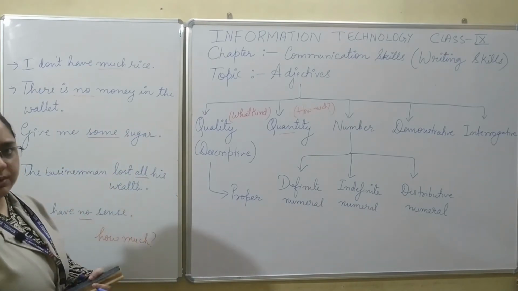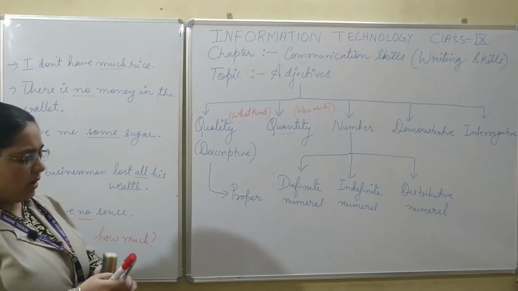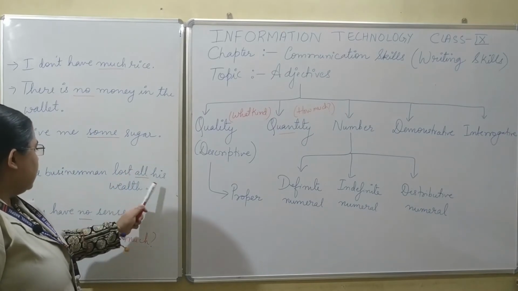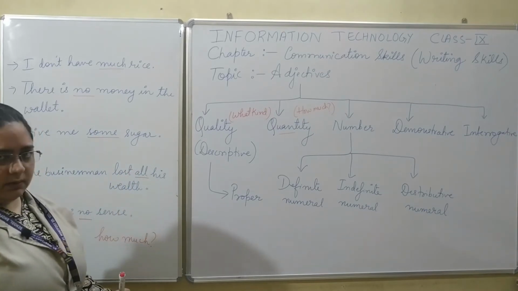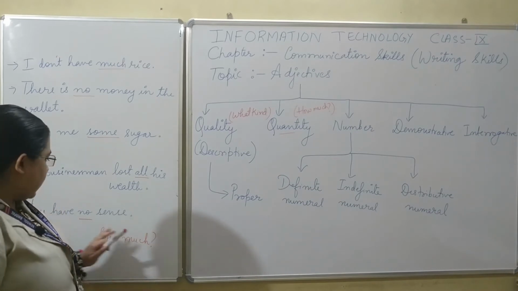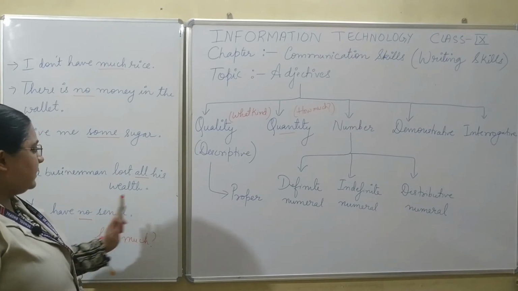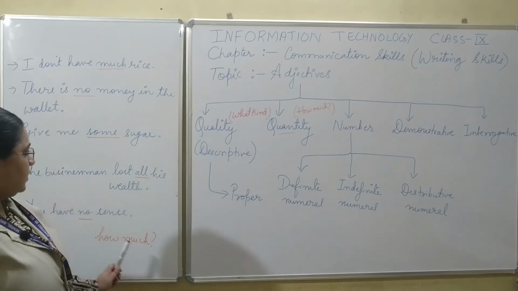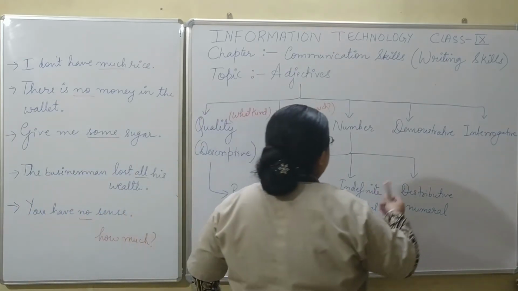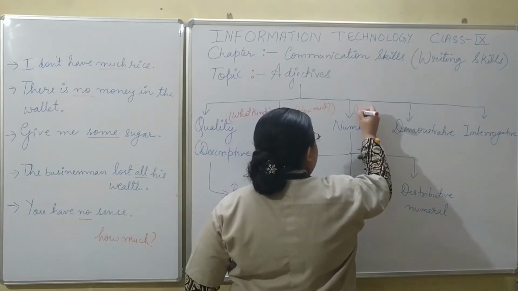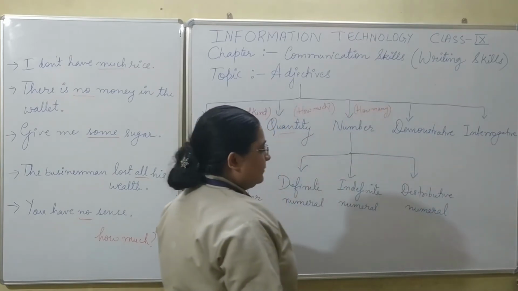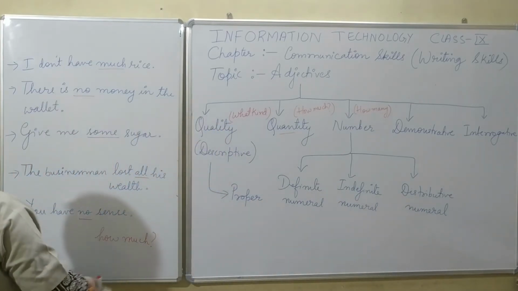Rice, you cannot count rice, but you can measure rice. So here all those things which you see, they all are measurable. Rice, money, sugar, wealth, sense. Okay, you have no sense. So that means it's absolutely zero sense. So that is why this comes under adjective of quantity. Next is adjective of number. So when I say adjective of number, it answers the question how many. So we'll see some examples of adjectives of number.